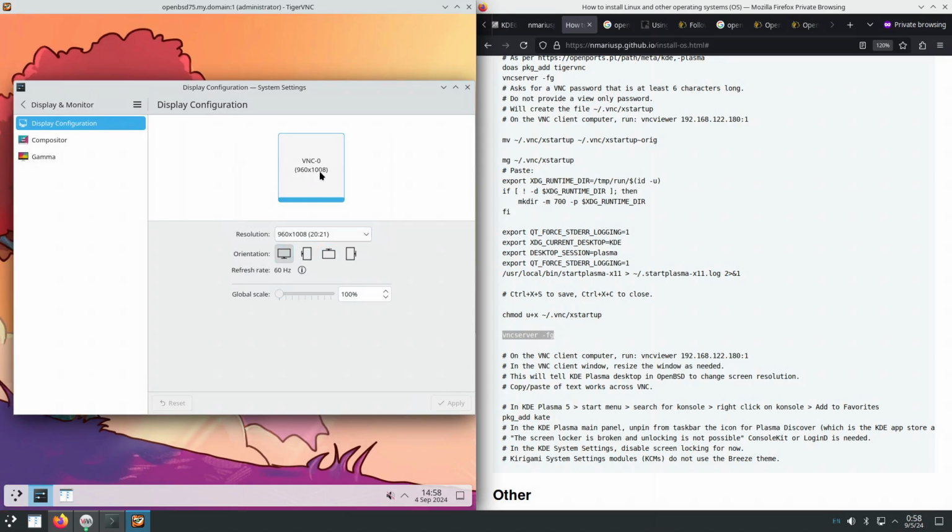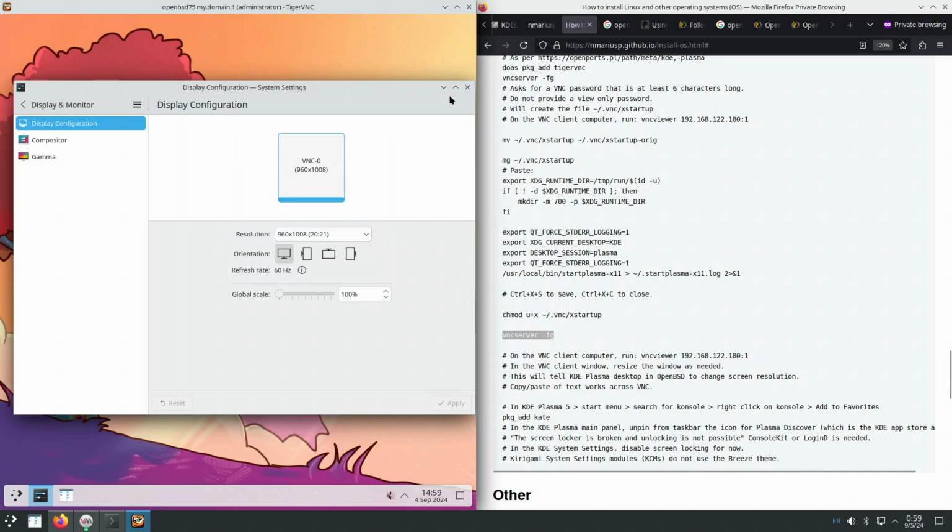This time it's half of 1080p without the bottom KDE Plasma panel. So 960, which is half of 1920, and 1008, which is 1080 minus 72, which probably 72 is the height of the KDE Plasma panel, and also plus the height of the title bar of the TigerVNC client window.